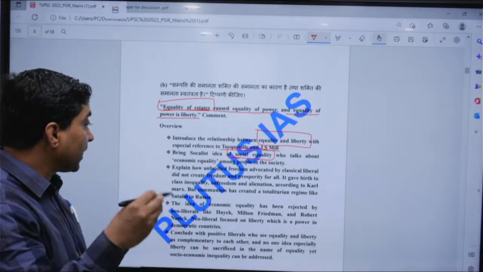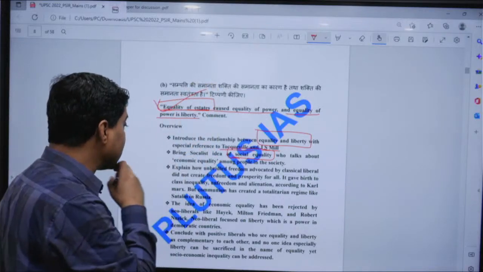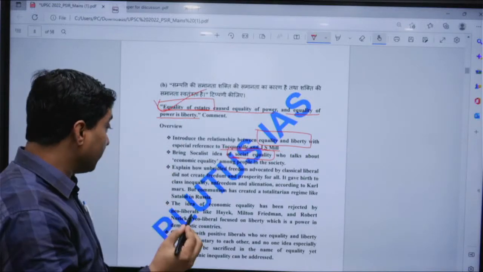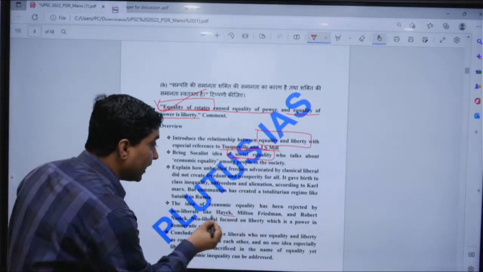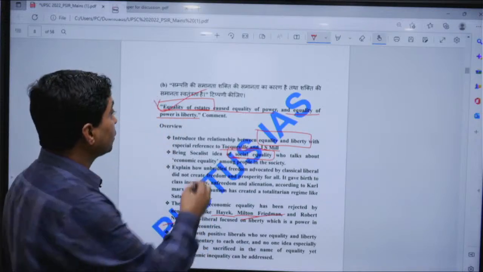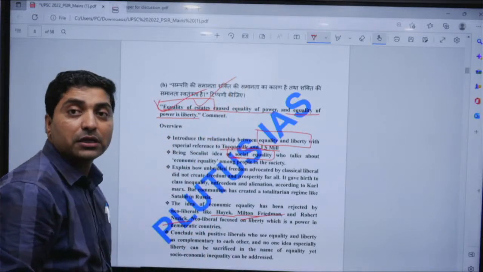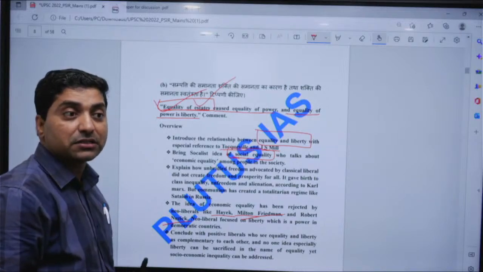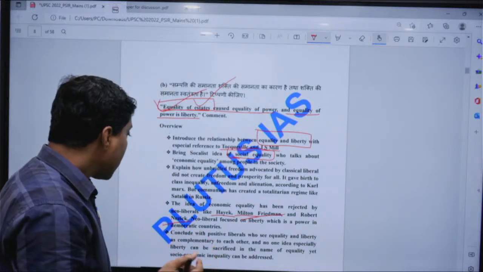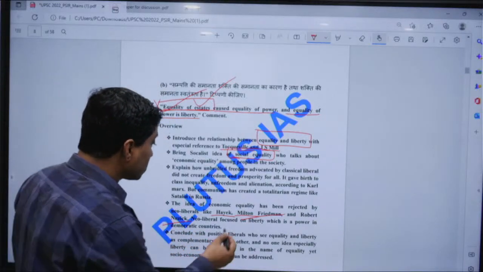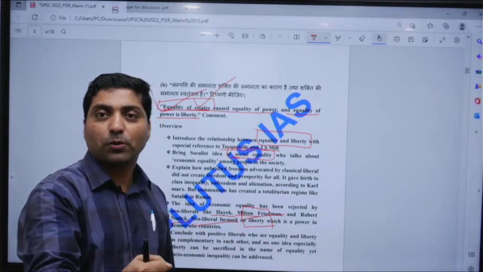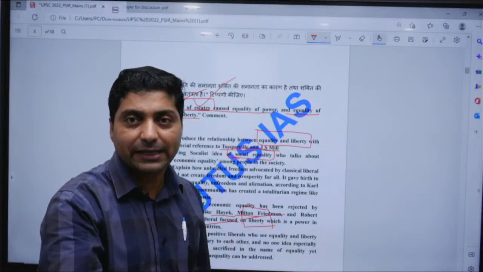So Karl Marx gave the idea of equality of estate, but at the same time, if you look at the classical liberals or neoliberals like Hayek, like Milton Friedman, like Robert Nozick, they criticized equality of estate, right? And what are the threats of equality of estate? Fine. And then neoliberals focused on liberty as a major pillar of individual freedom or the open society, right?